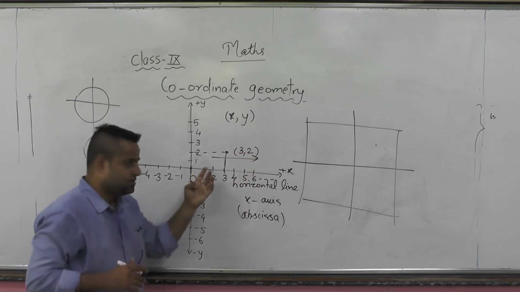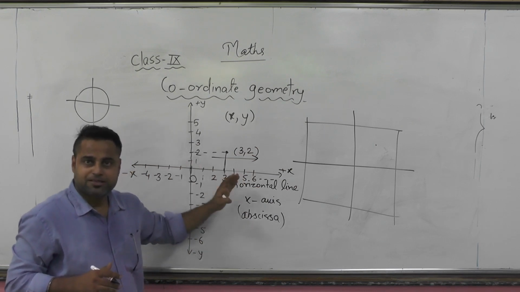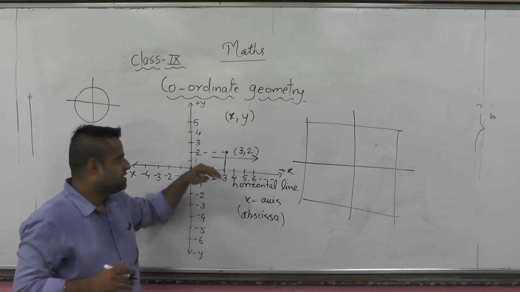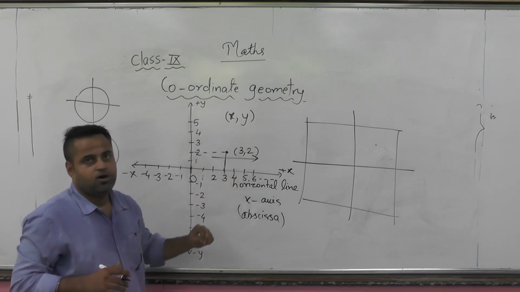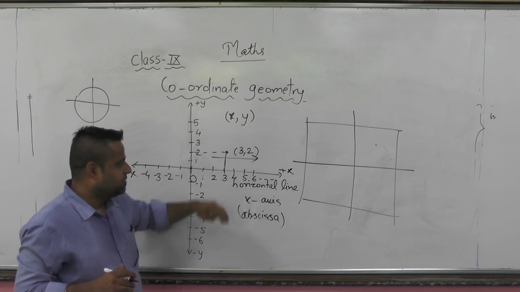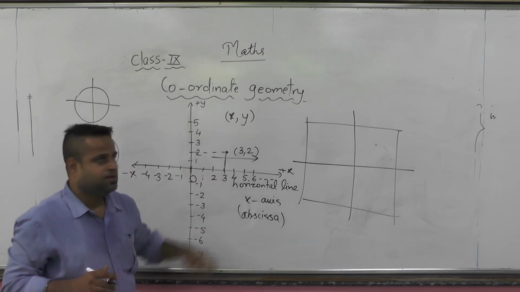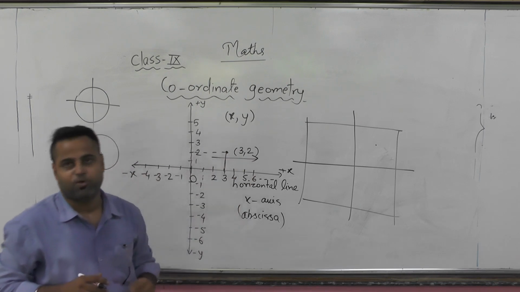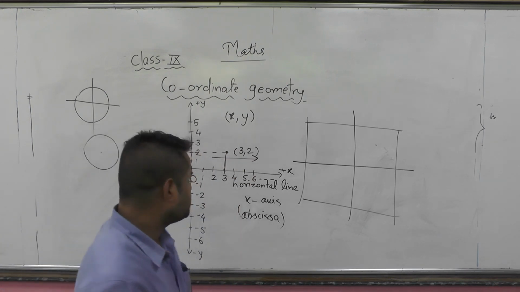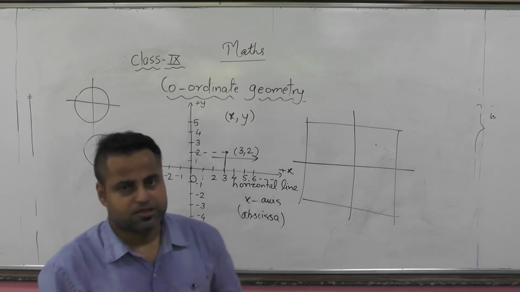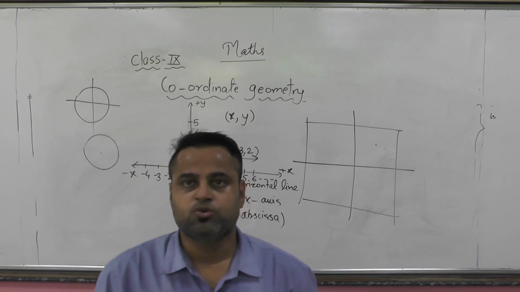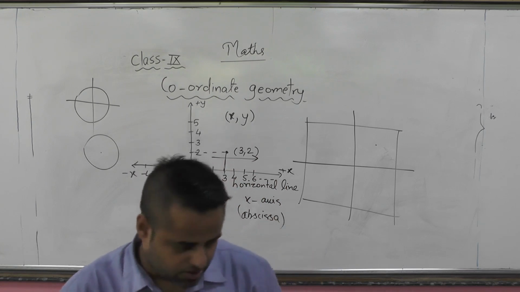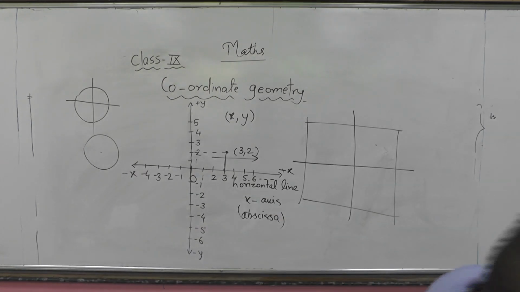The distance from the y-axis is the x value, that is the first point, 3, and the distance from the horizontal line is our y point, that is 2. So likewise we can plot the points. Now this is to be learned, how to show the points on the Cartesian plane. Okay. Now let's move on to the exercise.